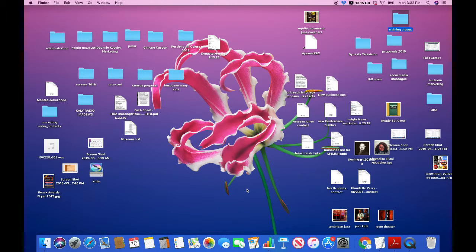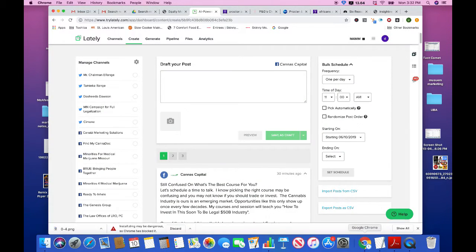Today we're creating a post in Try Lately using the auto generate feature. I love this tool because it takes long content and breaks it into small pieces. So very excited about this.